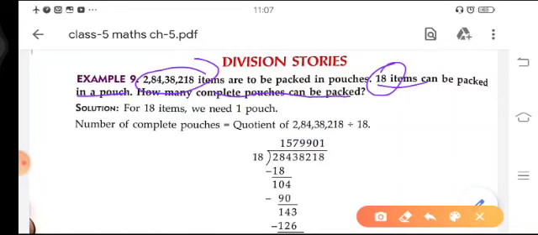Okay, for packing these items, how many pouches, how many packets do you have to make? So it is very clear that you have to do division in this question. Now we will divide 2 crore 84 lakh 38,218 by 18.